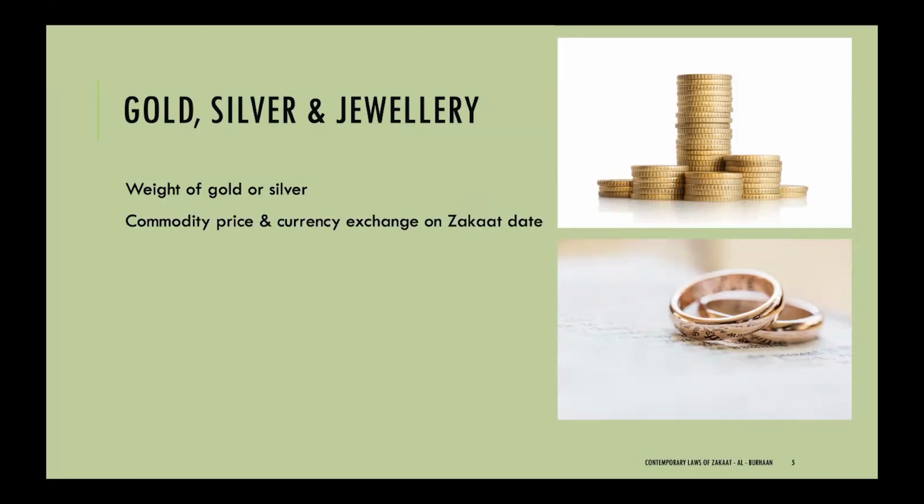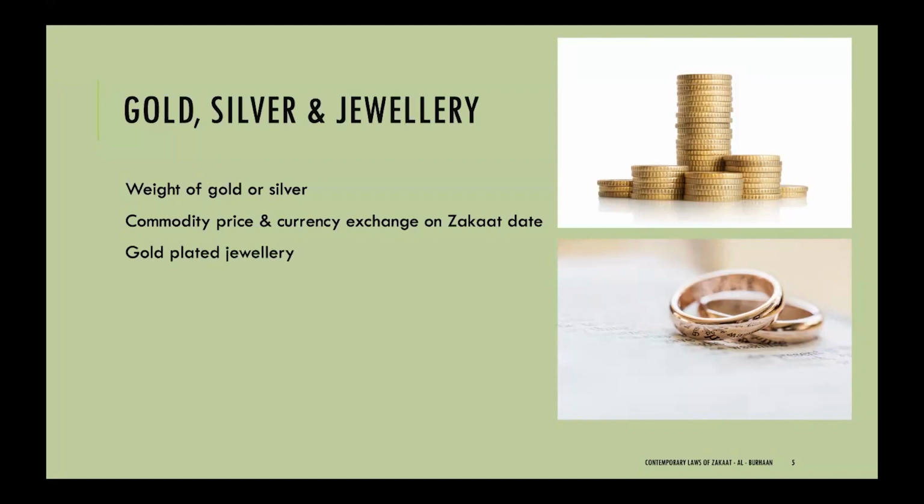The commodity price for that item, so if it's gold or silver, on the zakat date needs to be utilized, and that needs to be translated. Generally, it's quoted in dollars, so it would need to be translated into the currency that is being used to pay one's zakat on the zakat date, similar to the foreign exchange discussion we had earlier.